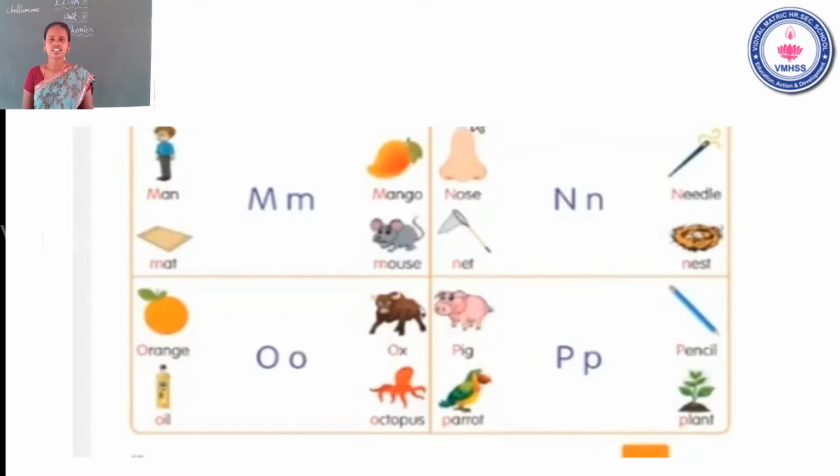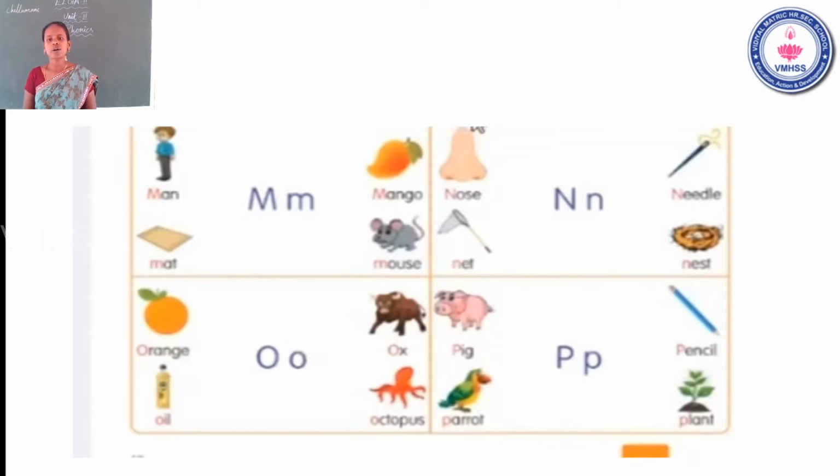What is the next letter? The letter O. The name of the letter O. The sound of the letter O. See the first one: orange. The second one: oil. The third picture: ox. The fourth one: octopus. The name of the letter O. The sound of the letter O.